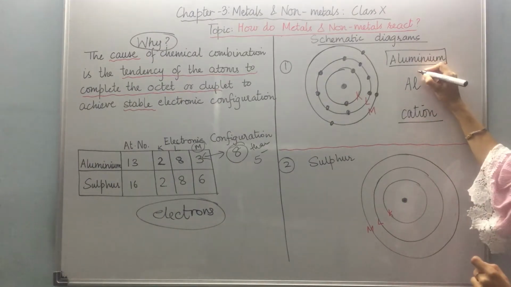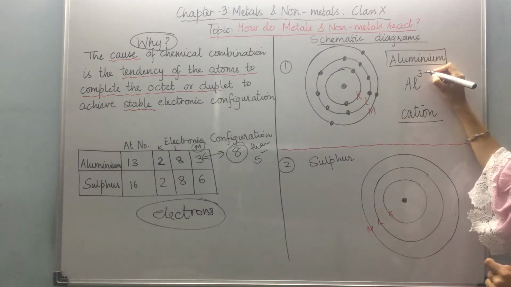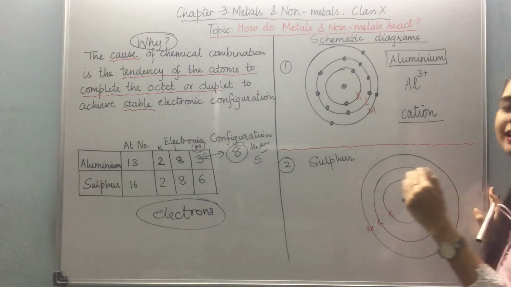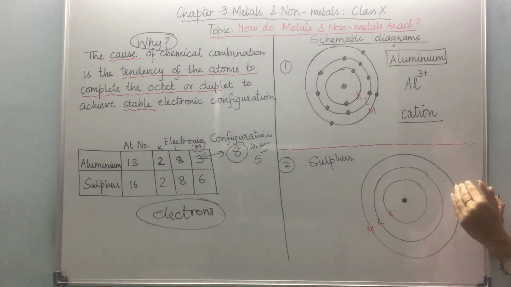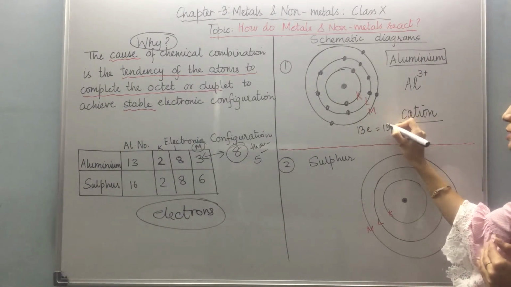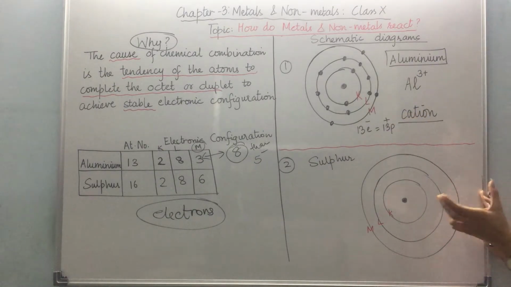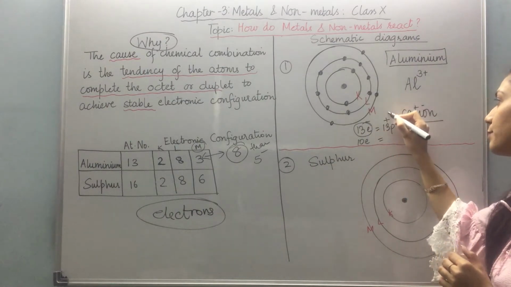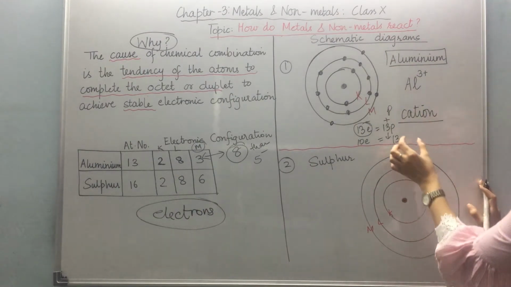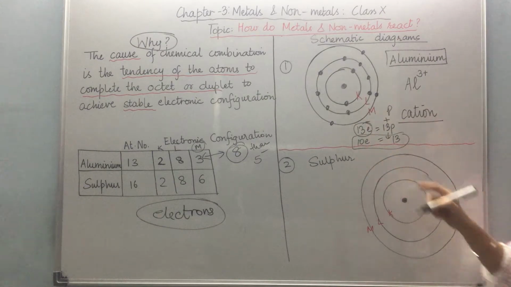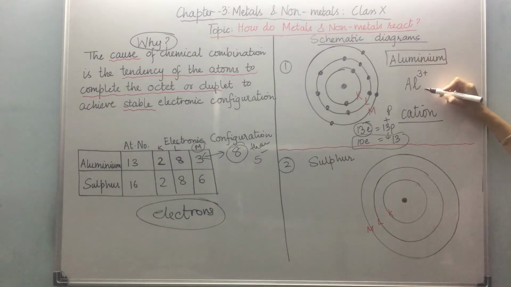So aluminium, since it will lose 3 electrons, how do we represent it? We write 3 plus. Why is this plus sign there? Because it has lost its electrons, which were negatively charged particles. Initially, it had 13 electrons and 13 protons. The negative and positive charges were balanced in aluminium. Now what has happened? Instead of 13, it only has 10 electrons, while protons are still 13. So it has 3 extra positive charges after the loss of 3 electrons. That's why it is represented by Al raised to the power 3 plus.